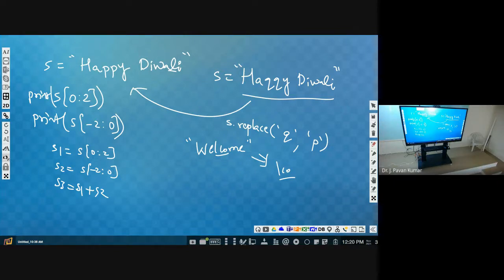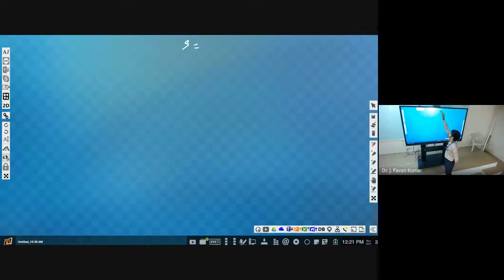Middle 3 characters. So what should we do first? Input will be the given string, so we have to take the string as input. S is the given string, so S is input of enter string. Then we should find the length. So L is equal to length of S. Then we will get the length.